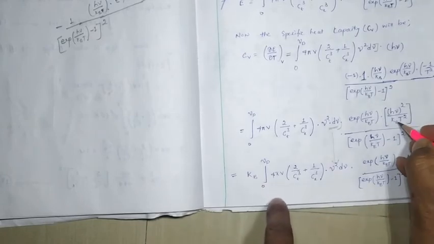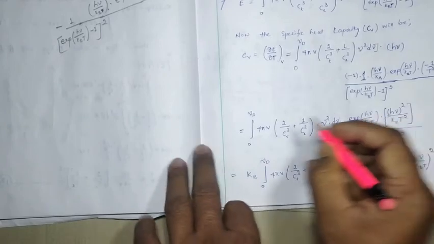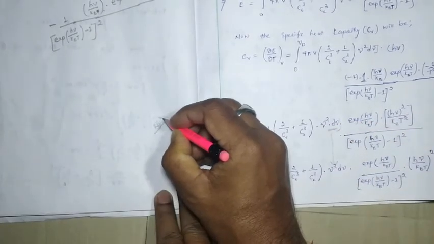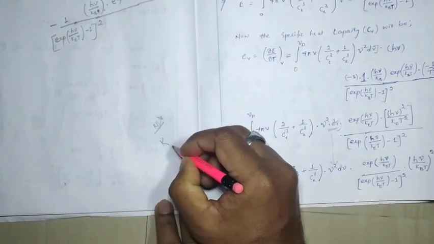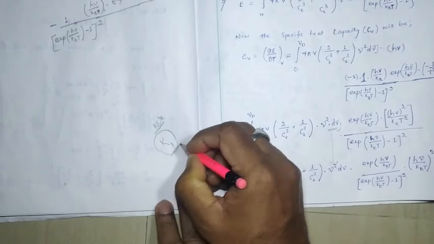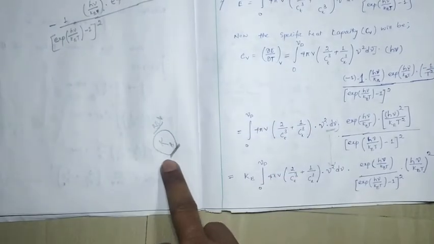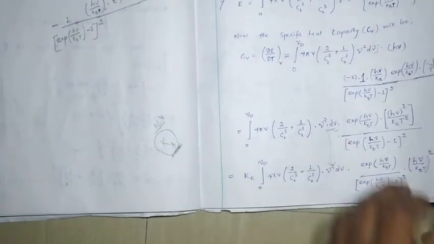Here you have to always remember that B is in subscript. Okay, don't write k into B, this is wrong. Always k with subscript B. Okay, this is nothing but the Boltzmann constant. Okay, now come to the next page.